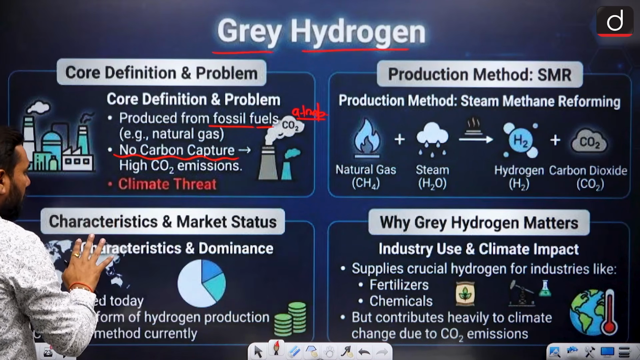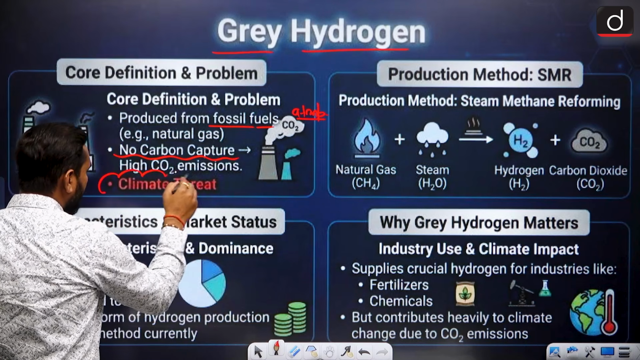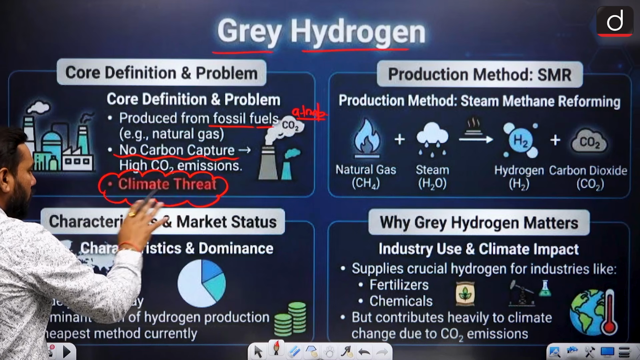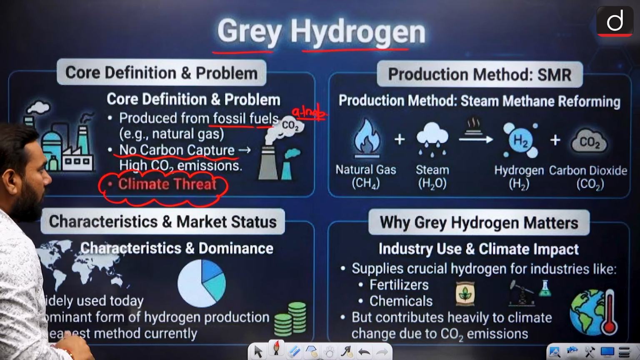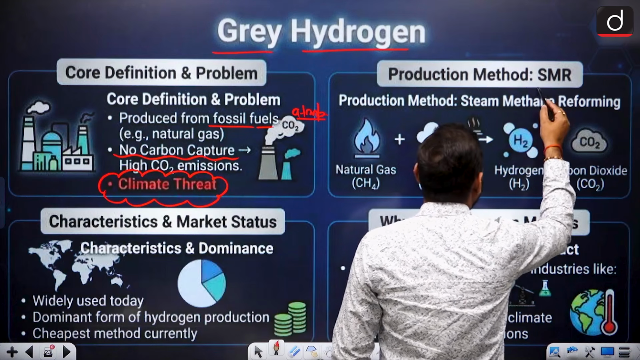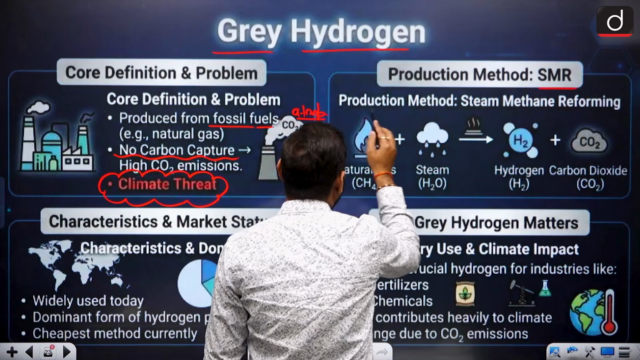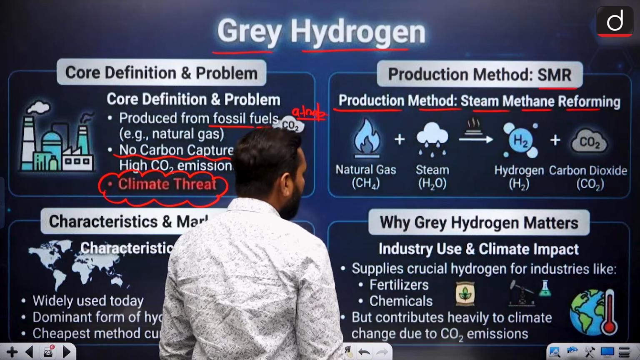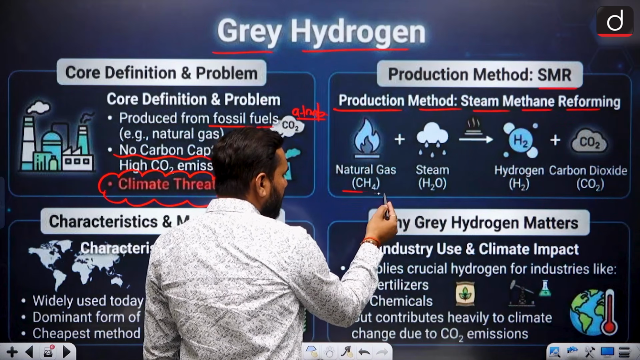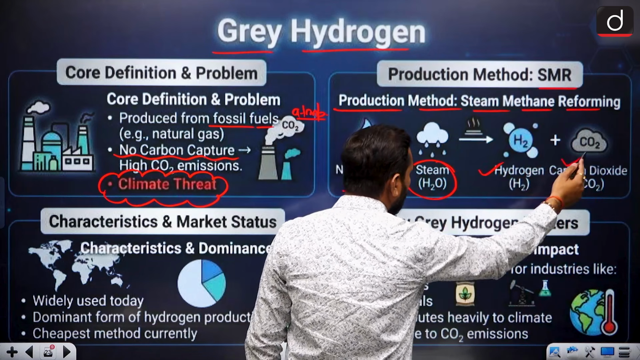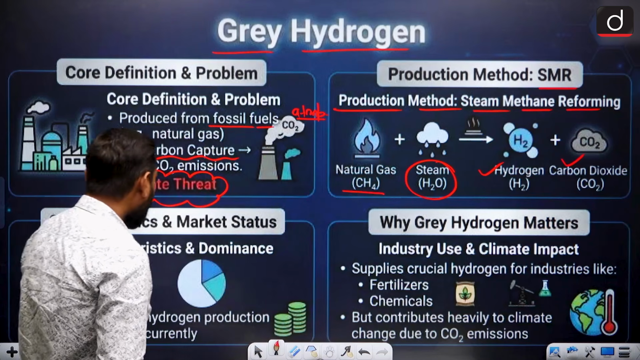This is again a big problem. That's why we call it a climate threat. So high CO2 emission, so it is not good for the climate. When we talk about the production method, there is again SMR, because they are all made from methane, like steam methane reforming. Natural gas, CH4, is mixed with steam, and then hydrogen and carbon dioxide can be separated.